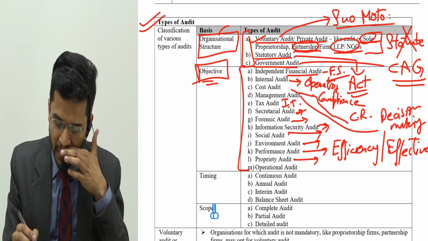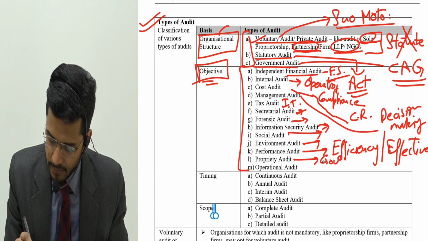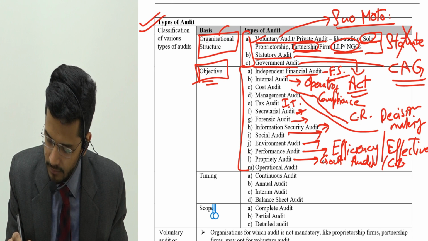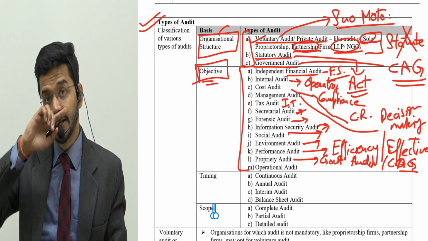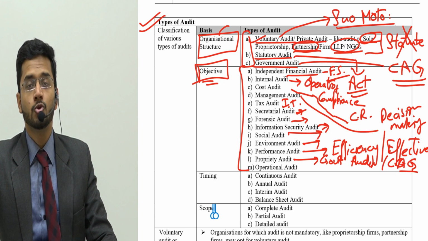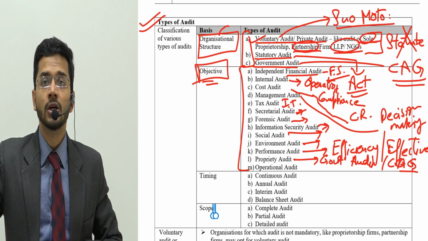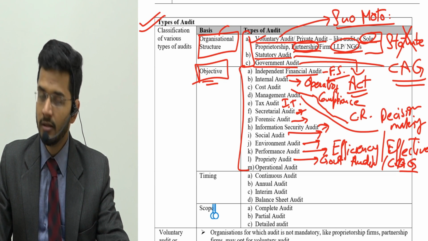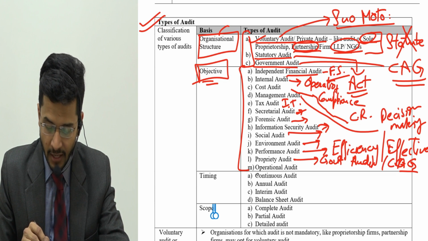So propriety audit is government audit, which is CAG audit, and it refers to the prudence of a particular person who is doing the expenditure, and a person should behave responsibly if public money is involved in this particular entity. Then operational audit.